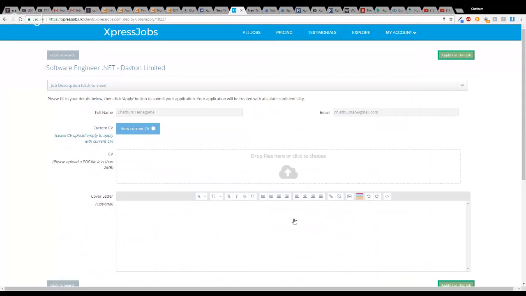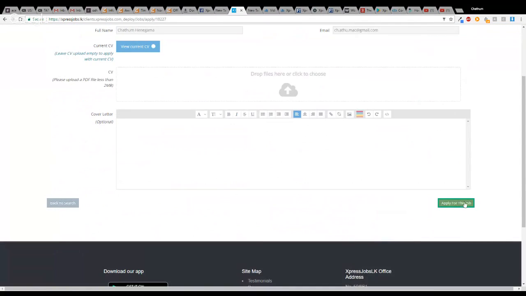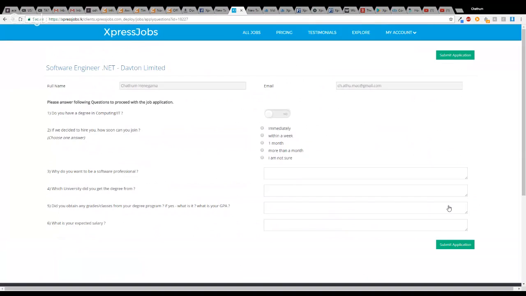And there we are. It lets me see my CV and email address. I can put a cover letter. I've decided not to put a cover letter for now, and I just press apply for this job. And now, after applying, Tafton wanted to ask a set of questions that they need. So this is the filtering system that I want to show.